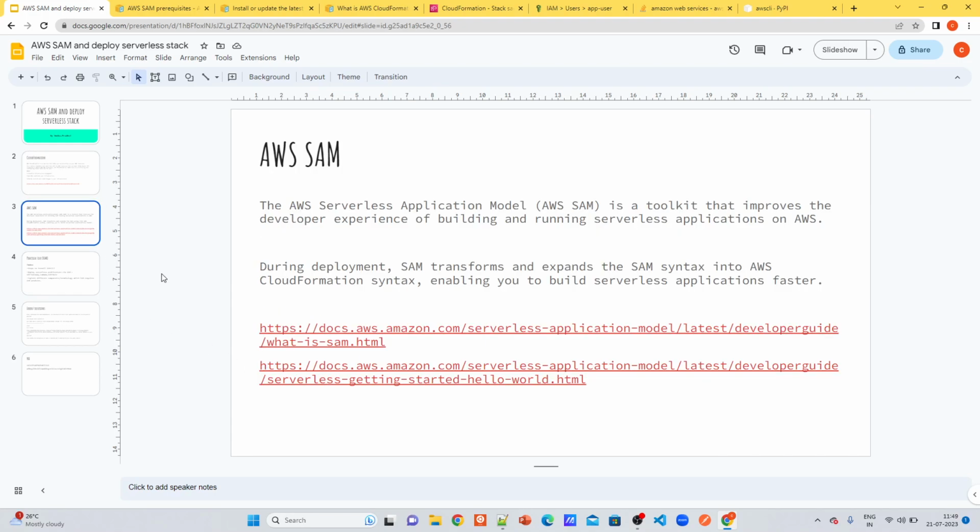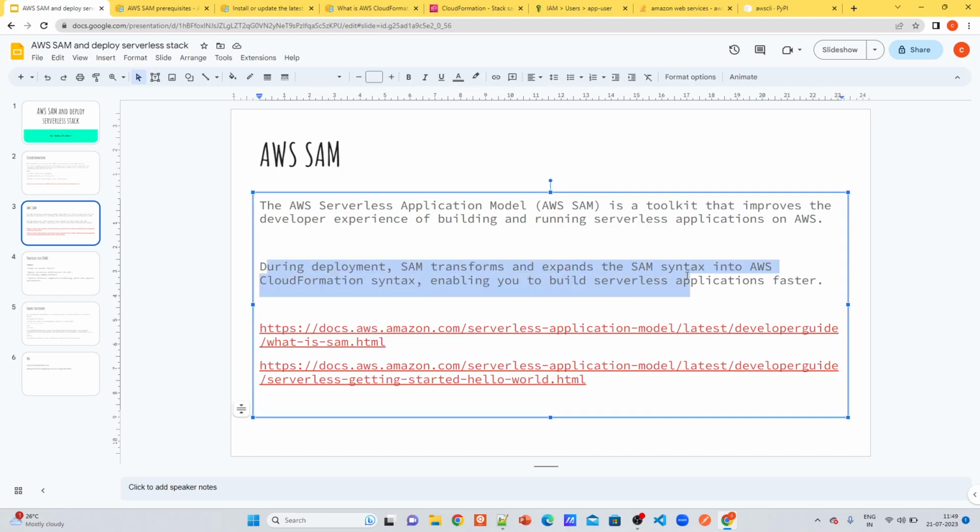So let's see what SAM is. We have seen why, but basically SAM also does the same. It is also used for creating infrastructure. Then why is it different from CloudFormation? It is not a different service, it is basically a wrapper on CloudFormation. Behind the hood, during deployment, SAM transforms and expands SAM syntax to AWS CloudFormation syntax.